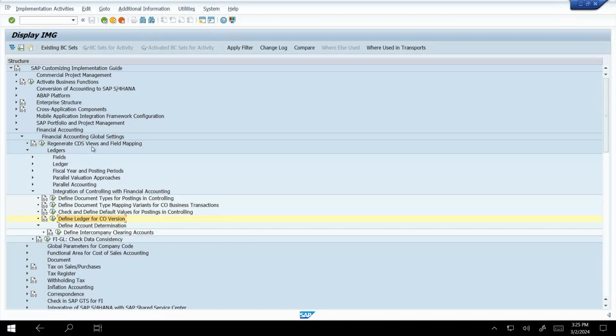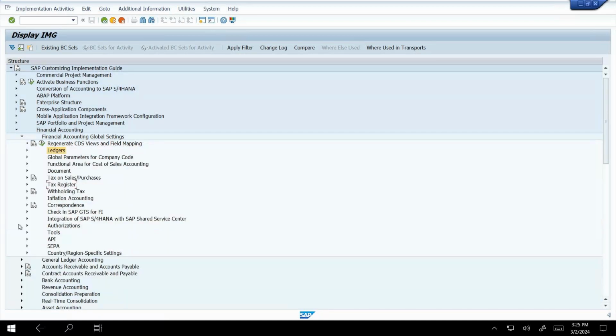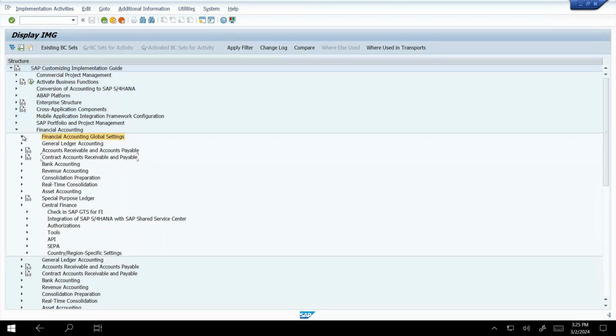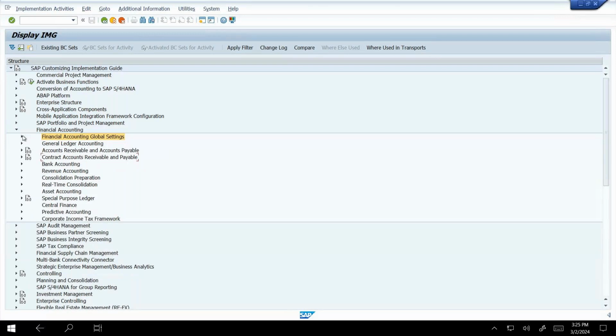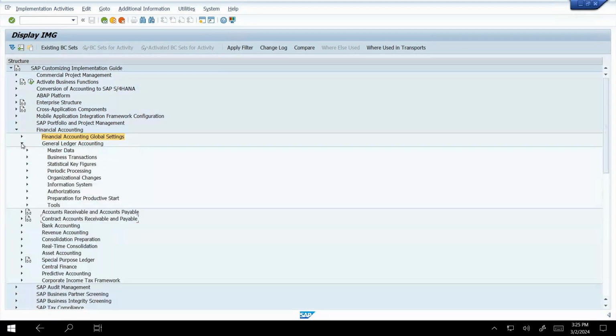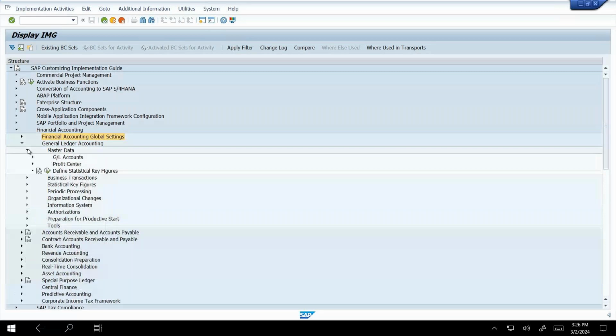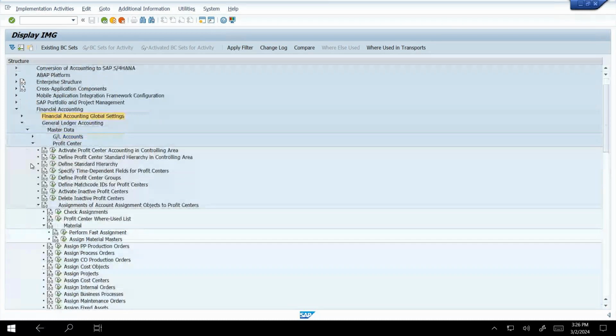Under Financial Accounting, General Ledger Accounting, we can see the Master Data option, then Profit Center, then Activate Profit Center Accounting in Controlling Area.